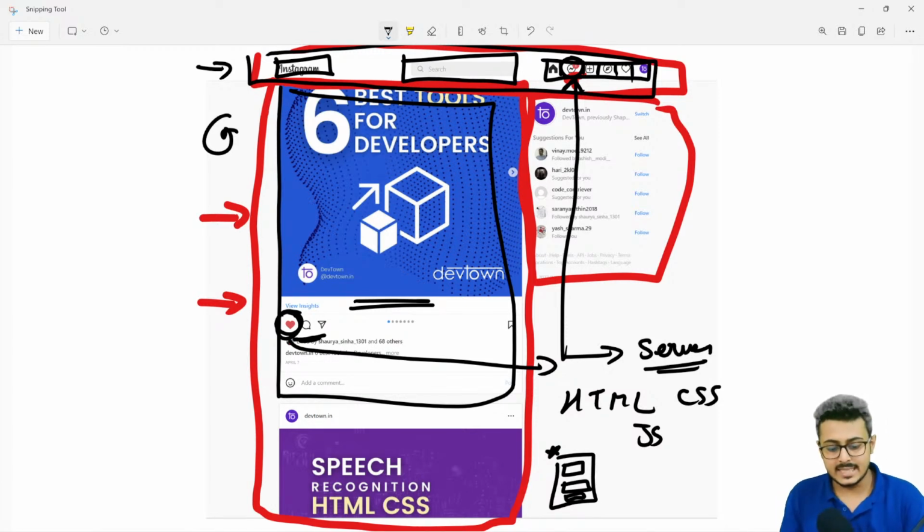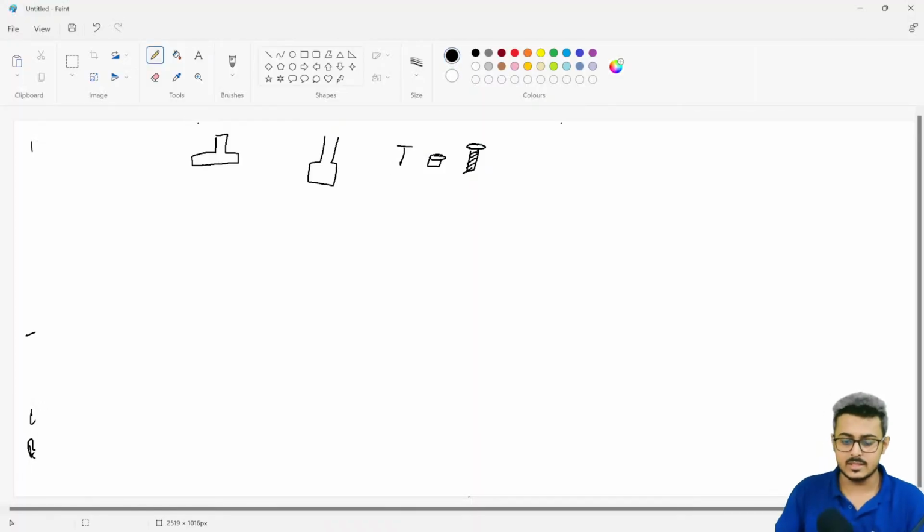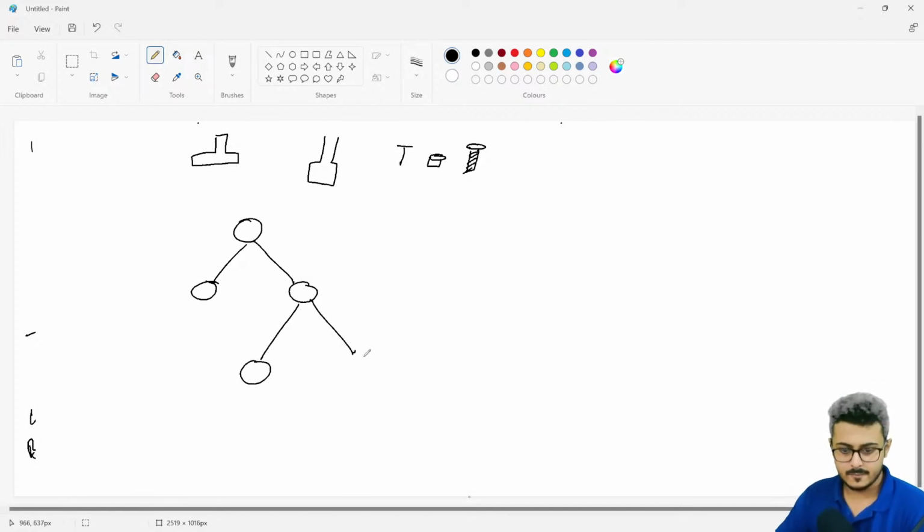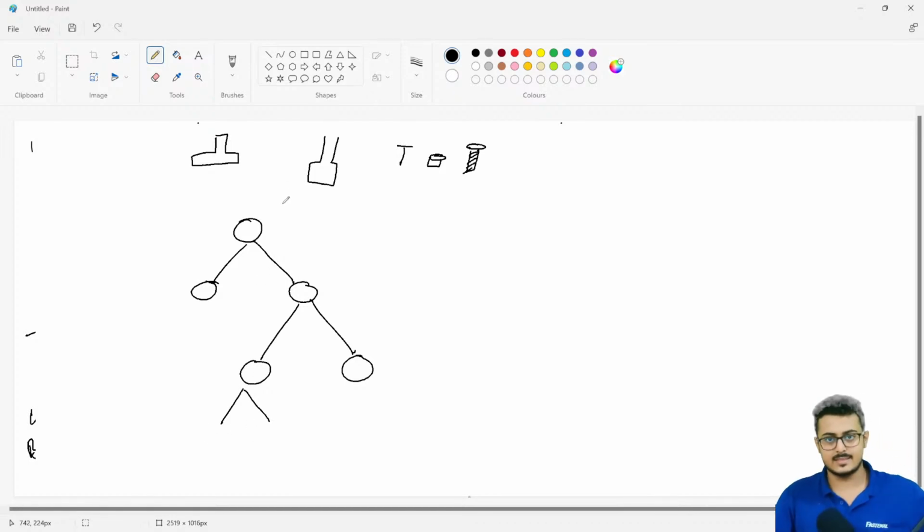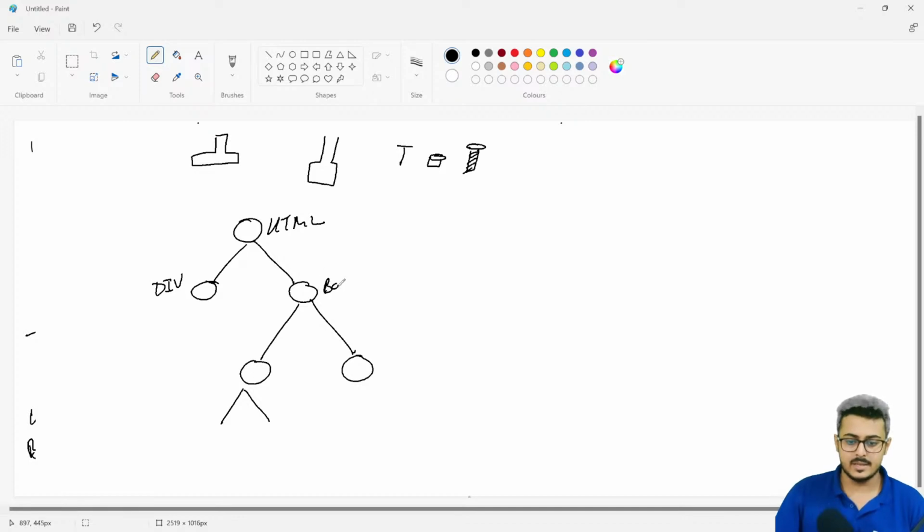The second thing that you need to understand is, let's go back to the drawing board, how a website basically functions. For example, right over here, I have a particular website. This is how the website looks. Let's take up an example. There's some hierarchy right over here. It's an HTML element. This is a div element. This is a body element. This is a paragraph element. This is a heading element. And then you have a checkbox right over here.